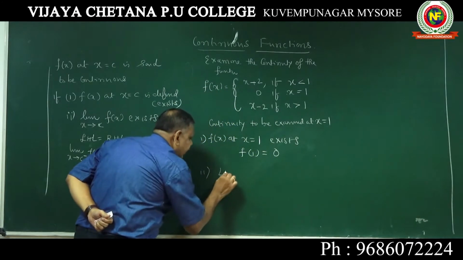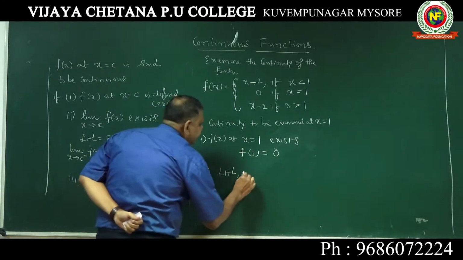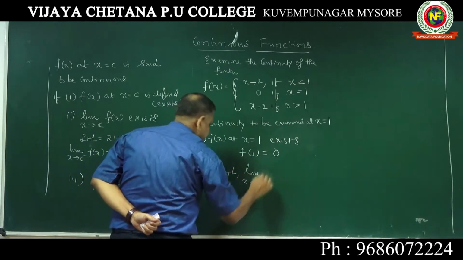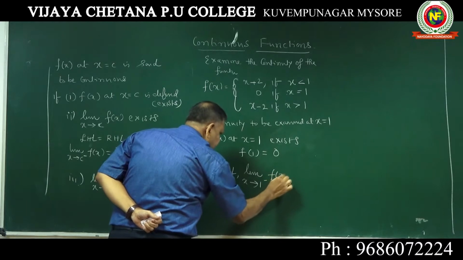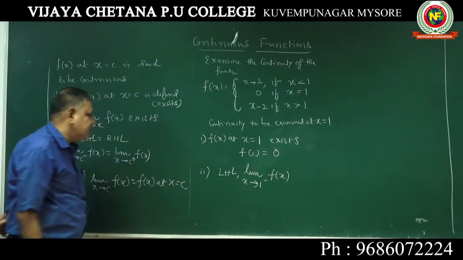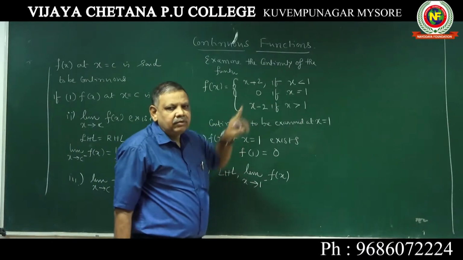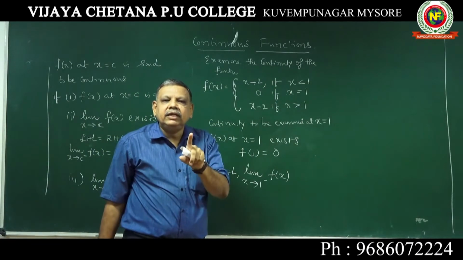Now we will take the left hand limit. Left hand limit is the limit as x tends to 1 minus of f of x. Tending to 1 minus means always less than 1, and greater than 1 is 1 plus.